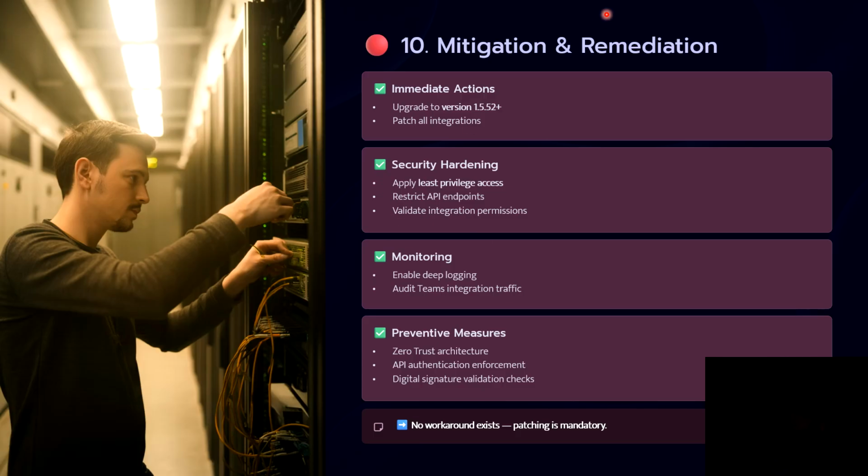The final slide is all about the mitigation and remediation steps. Immediate action is required for upgrading. Security hardening is very required: apply least privilege access, restrict API endpoints, and validate the integration permissions. Monitoring is very required: enable deep logging and audit Teams integration traffic. Preventive measures include zero trust architecture and API authentication enforcement, and finally a very important remediation is the digital signature validation check. There is no workaround, so patching is very important here.